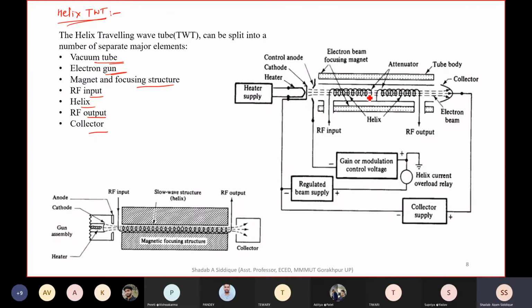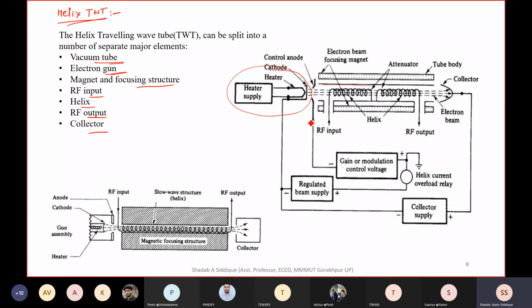You can see this figure, the diagram for the helix traveling wave tube. We have a vacuum tube, which is located here, and after that we have an electron gun. In the electron gun we have a heater supply and the cathode terminal. If we apply some voltage, the ejected electrons come out from the electron gun and go through the vacuum tube.